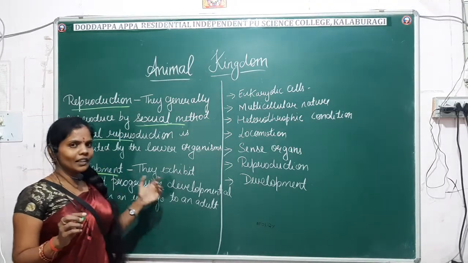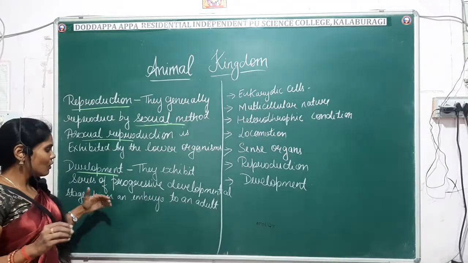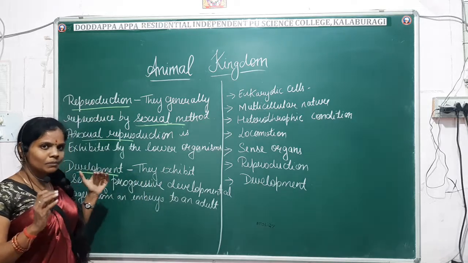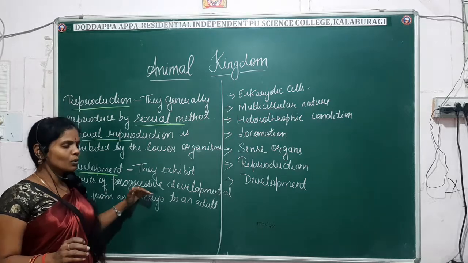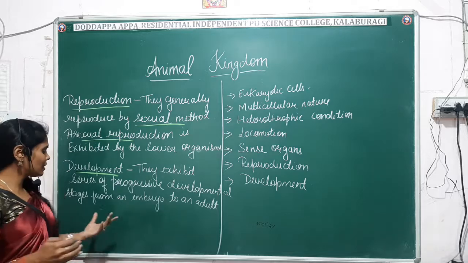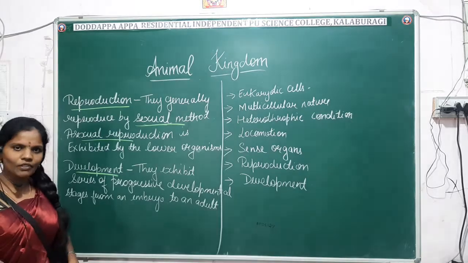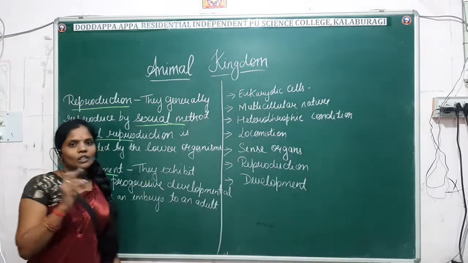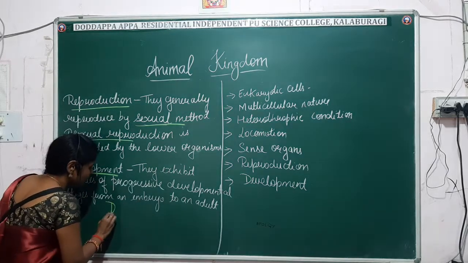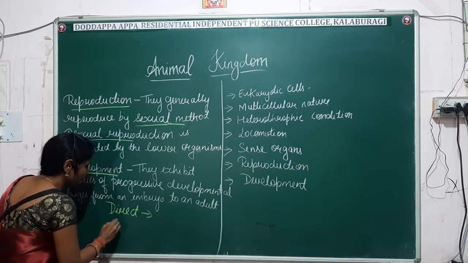Next comes development. All the animals exhibit a series of progressive developmental stages from an embryo to the adult. Fine. So you already know what development is. Development means the series of progressive developmental stages from embryo to adult. We generally call it development. In development we will find two types: one is direct development and the other is indirect development. You should know the difference between these two.